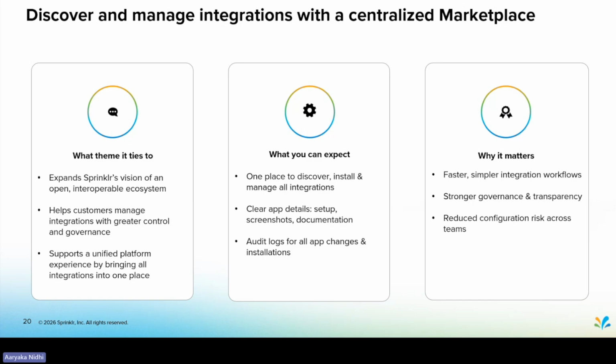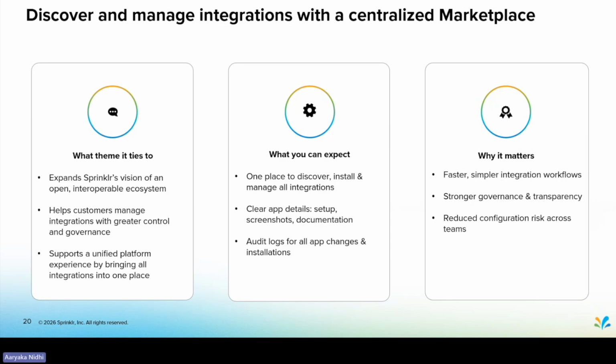With the new centralized marketplace, we're strengthening two key platform themes: open ecosystem expansion, which means we're enabling customers to plug Sprinklr into any part of their tech stack, and enterprise governance, giving admins complete visibility and control over those integrations. In practice, that means you now get one unified directory where every Sprinklr supported integration lives. You can browse, understand what each app does, see screenshots, setup steps, and documentation links, all without jumping between pages.